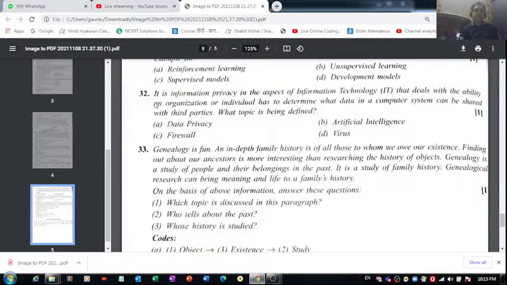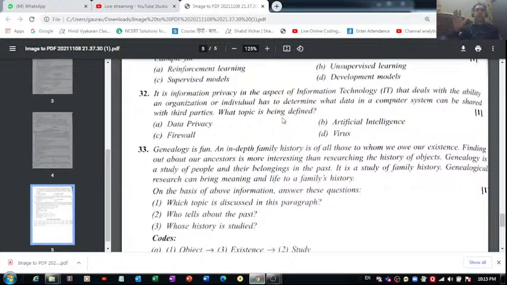Then we have question number 32. Information privacy, in the aspect of information technology, deals with the ability an organization or individual has to determine what data in a computer system can be shared with third parties. Okay, so what topic is being defined here? Third party here refers to the parties which develop software. You find them on the application store, on your iOS store, and you directly download the applications on your devices, and thereby you hit the OK.